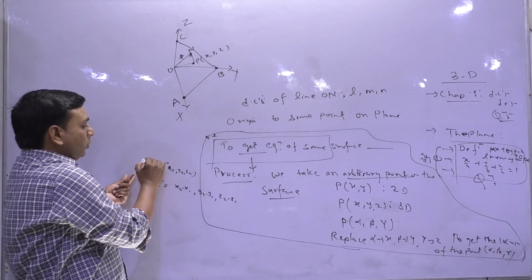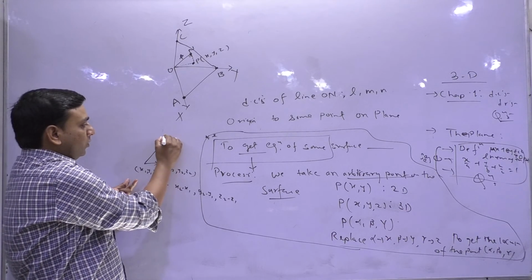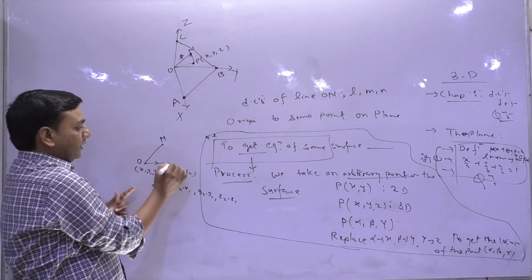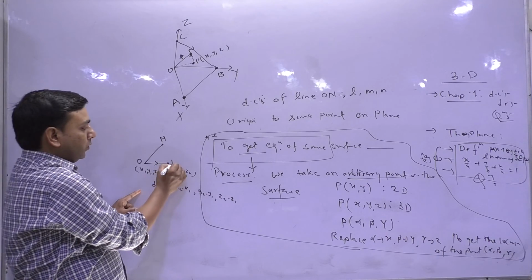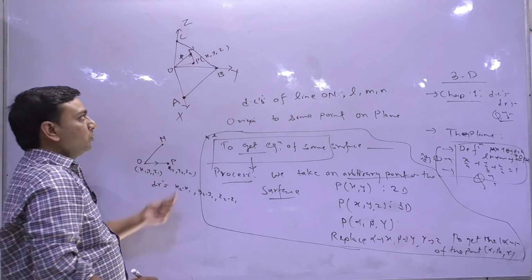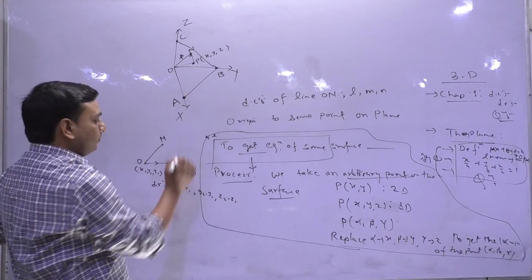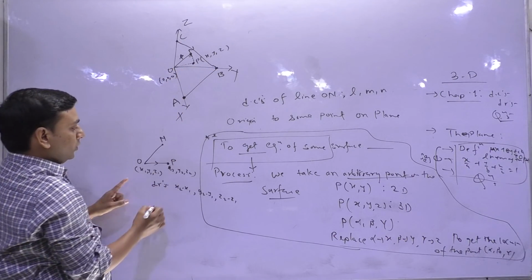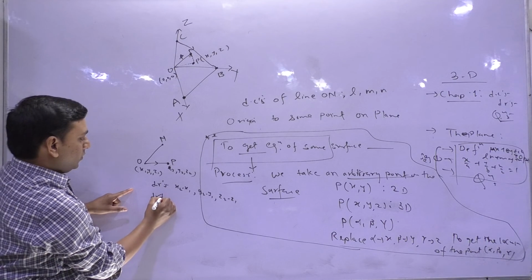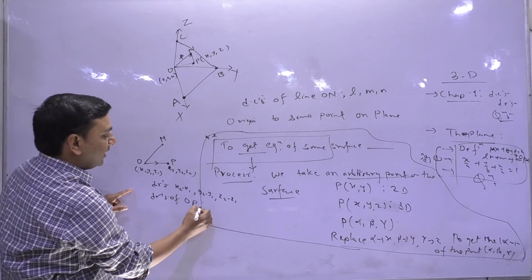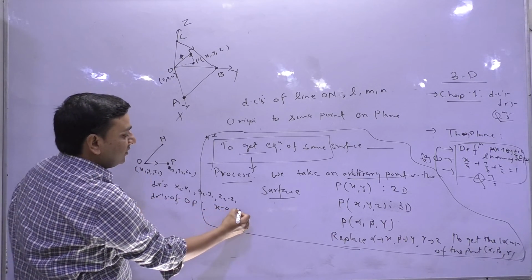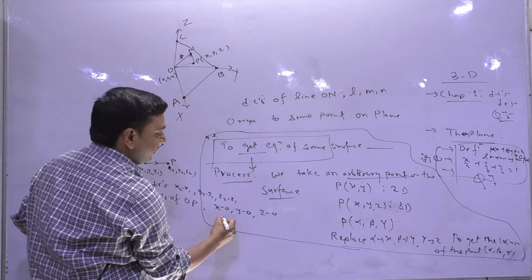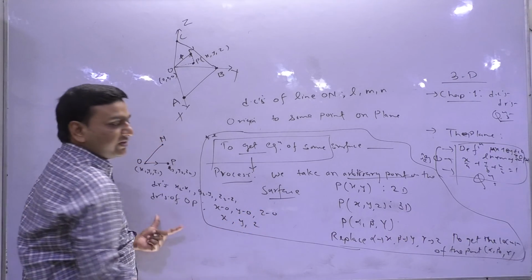So if I want to find the projection of ON on the line OP, what are the DRs of OP? This is the origin, so the DRs of OP will be x minus 0, y minus 0, z minus 0. That means x, y, z.